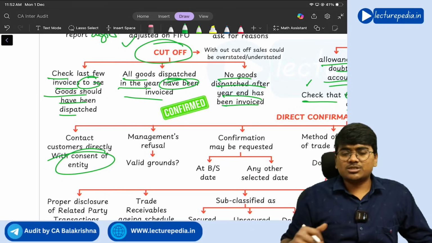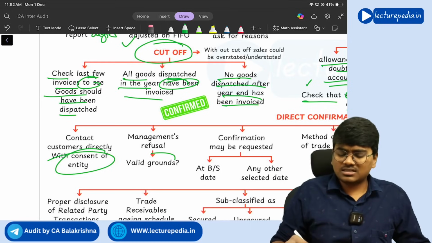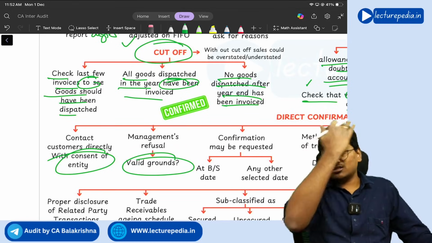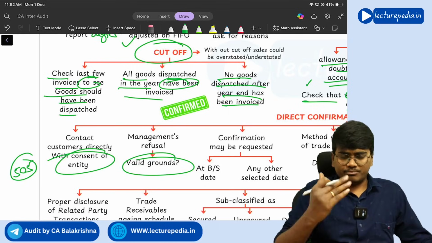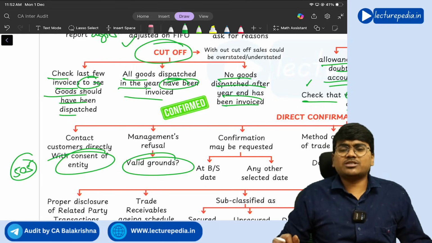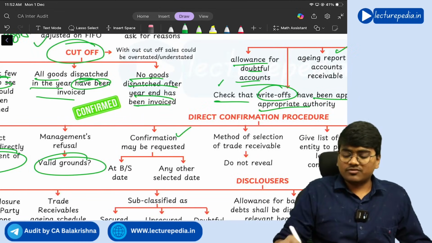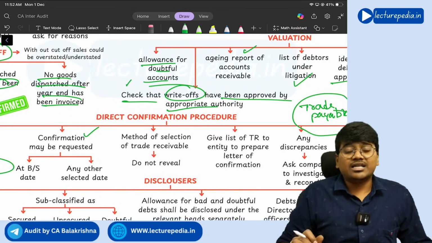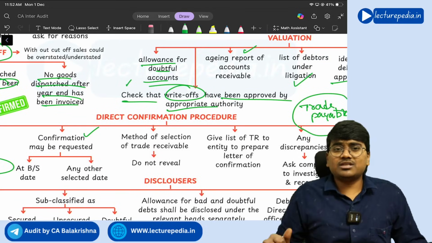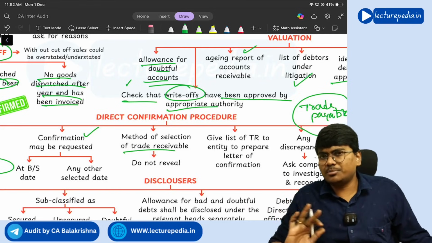If management refuses, you will ask the grounds, what is the valid grounds. Based on that, you will follow the procedure that we have seen in SA 505. Basically, the complete aspects with respect to external confirmation we have seen in SA 505, right? And the confirmation can be requested at the balance sheet date or at some other date, also at any date in between the year.